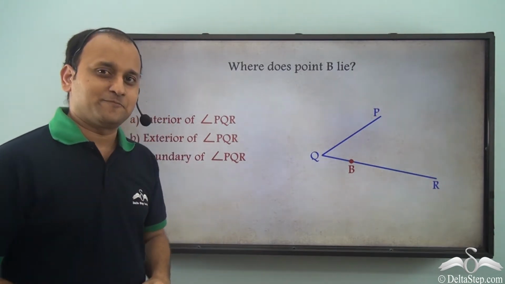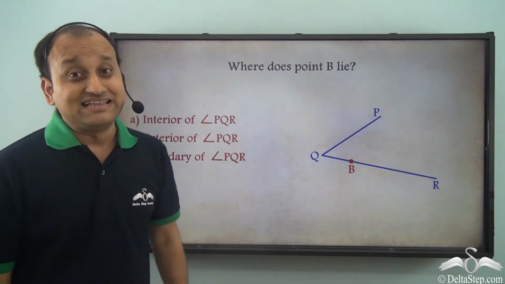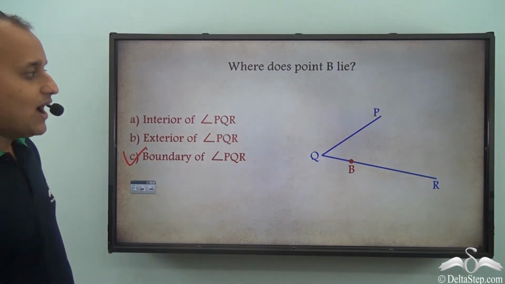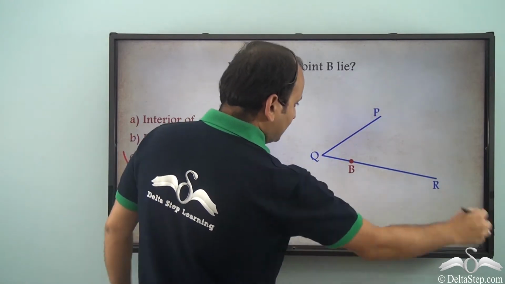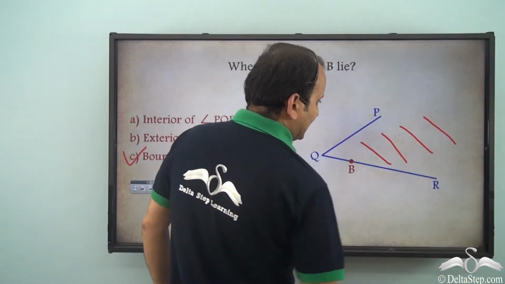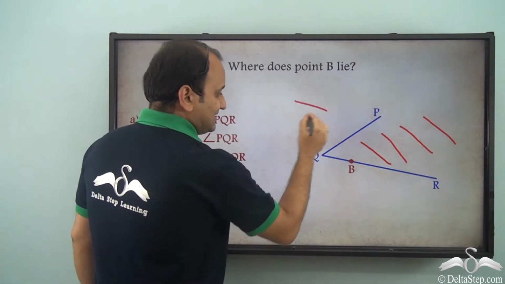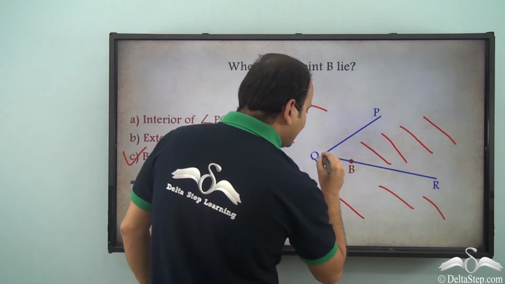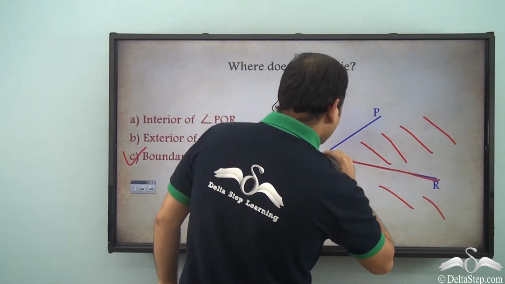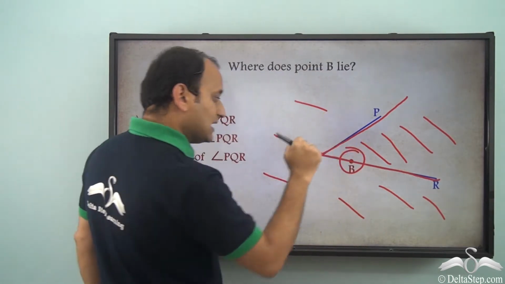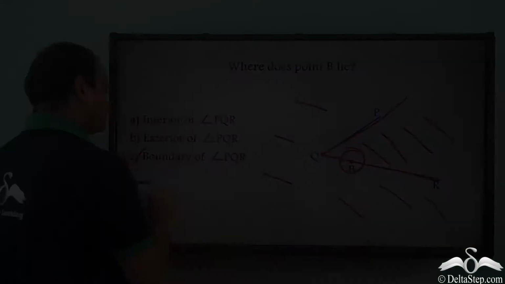What do you think? Well, the answer is boundary of angle PQR, because this is the angle and this is the interior of the angle. This entire region is exterior of the angle, and this is the boundary of the angle, and this point lies on the boundary of the angle.